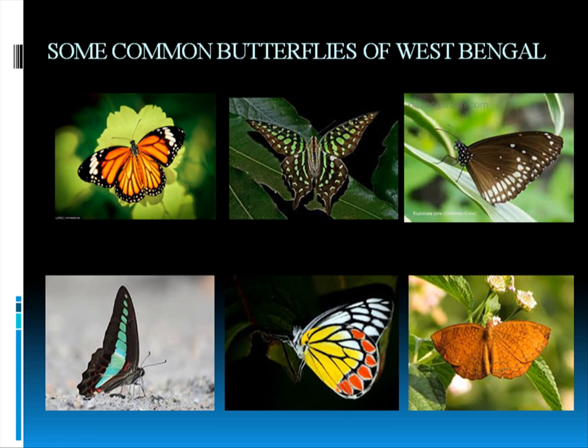Now, as I am from West Bengal, I have to tell some common butterflies of West Bengal. These are not only common butterflies of West Bengal, but common butterflies of India also. The first one is the striped tiger. The second one is the tailed jay. You can see the tail here, right? The tailed jay is a swallowtail butterfly. That's why it is called tailed jay. Then the common crow, then the common bluebottle, then the common Jezebel, and then the common castor.